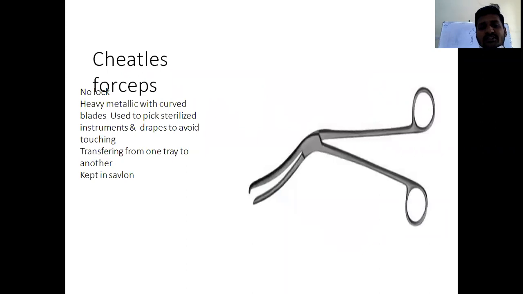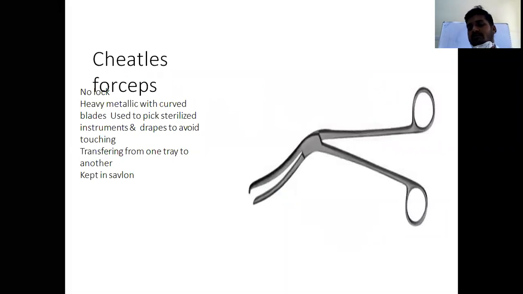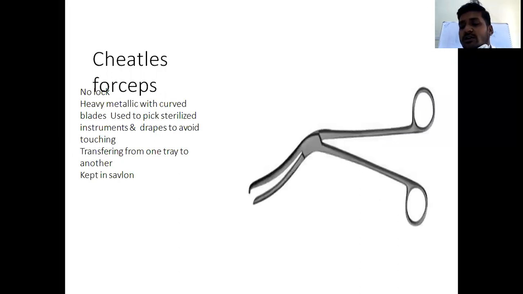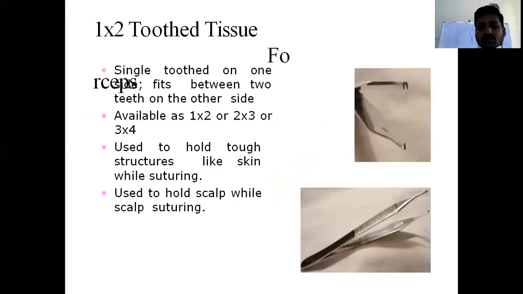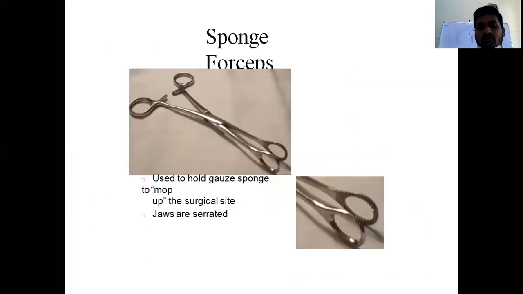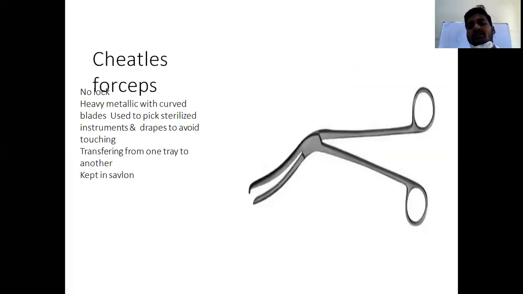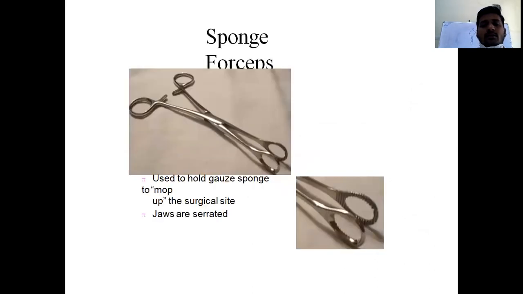This one you have to know. Cheatle's forceps. We will see it in the dressing trolley. It will be kept in a transparent glass bottle filled with cotton swabs and Savlon or Cidex, and it is used to remove the dressing material or transfer material from one tray to another tray. Okay. Now we'll see the names.